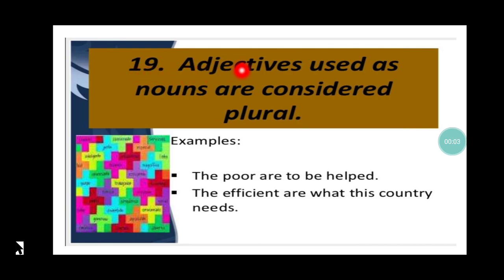Rule number 19. Adjectives used as nouns are considered plural. Now in this sentence, "The poor are to be helped," poor is an adjective, but in this sentence it is used as a noun. And so, since it is an adjective used as a noun in a sentence, the verb that will follow will be plural.